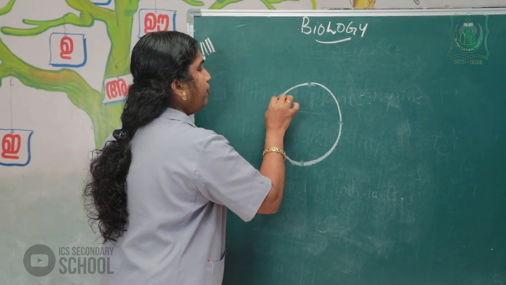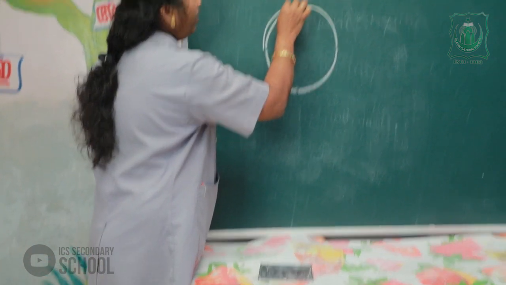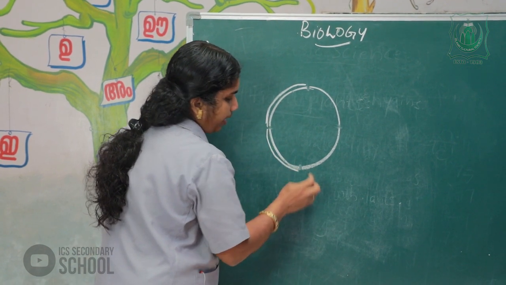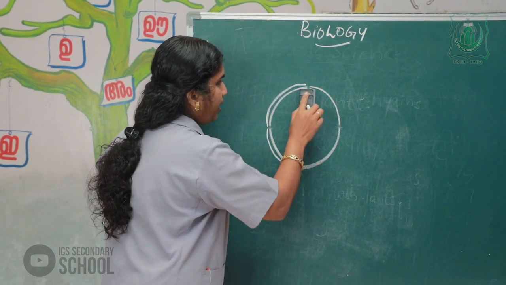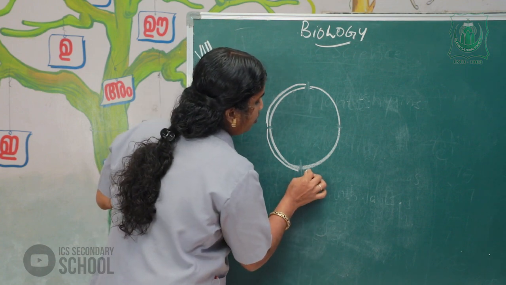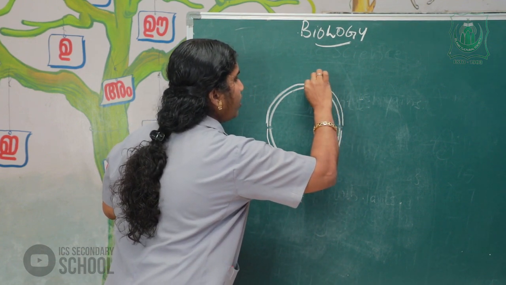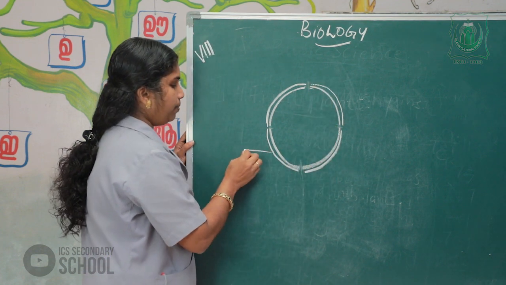The nucleus is made up of a double layered membrane. This double layered membrane is known as the nuclear membrane.